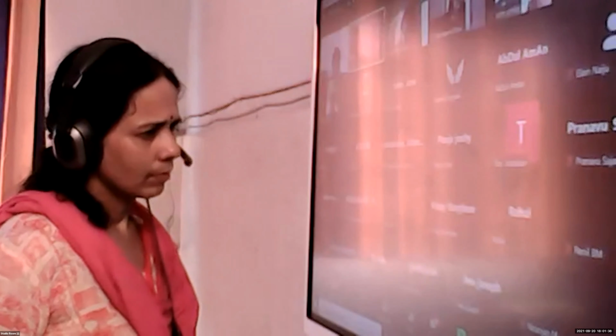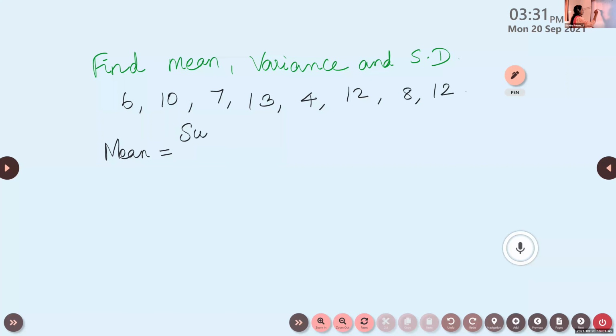Sum of observations by number of observations. Okay, sum of all observations by total number of observations. So you add up all that and divide it by total number. So what is the total number here? 1, 2, 3, 4, 5, 6, 7, 8. So you have to divide it by 8.